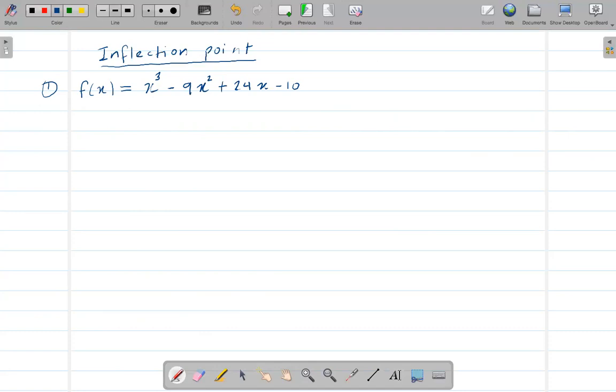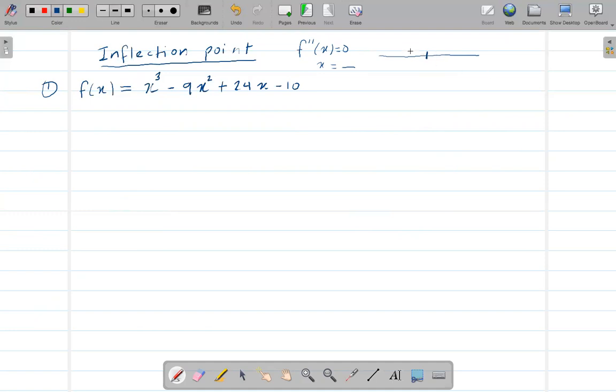the second derivative. Once you find the second derivative, I have to assume the second derivative of x is equal to 0, and you'll get some value of x. That value will be the partition point. It's not an inflection point yet.